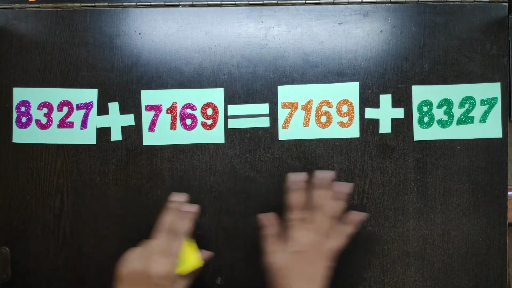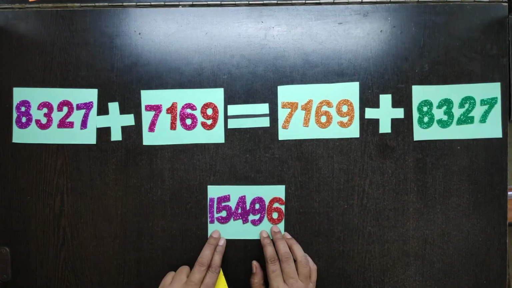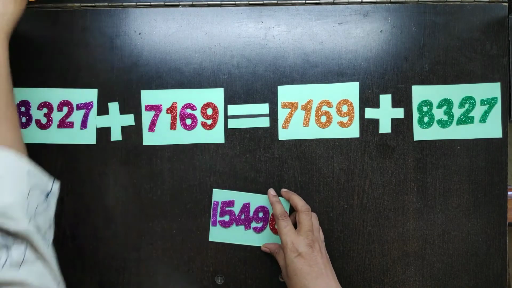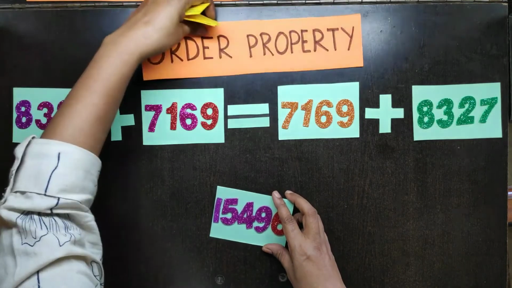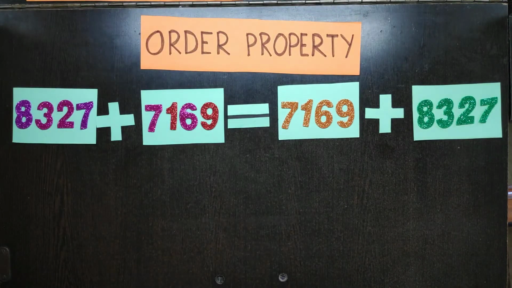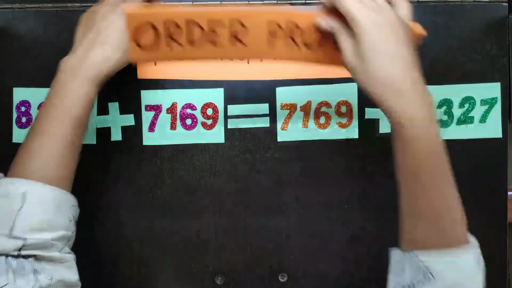So this side and this side are equal. The sum is equal. So I changed the order, and this is called the order property. Okay.